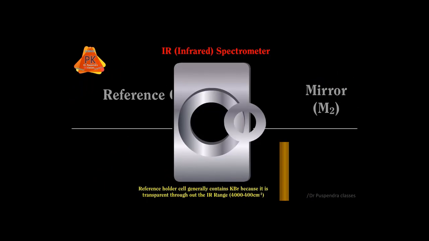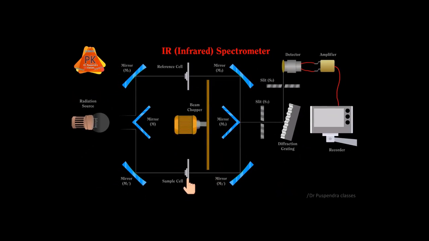The reference holder cell generally contains KBr because it is transparent throughout the IR range, which is 4000 to 400 centimeter inverse. Now coming to the sample holder cell, which contains the sample to be analyzed, and the next part is the beam chopper, which is operated by a motor and alternately sends radiations from reference and sample respectively towards mirrors M2, M2 dash, and finally mirror M3.